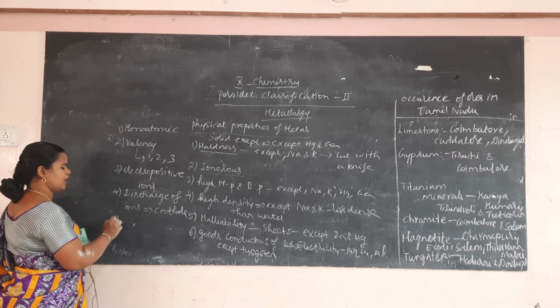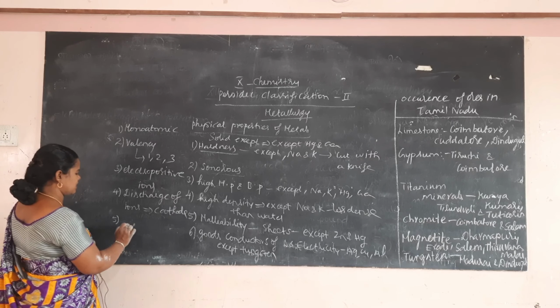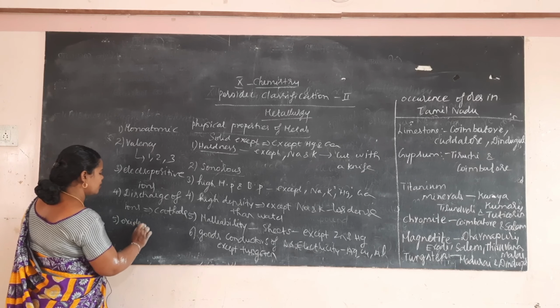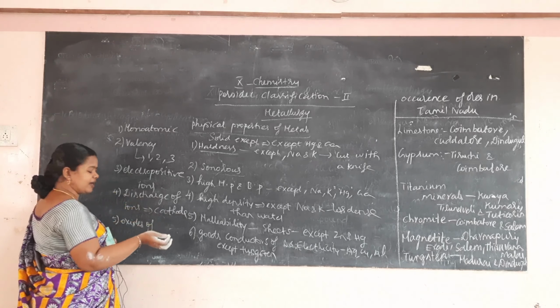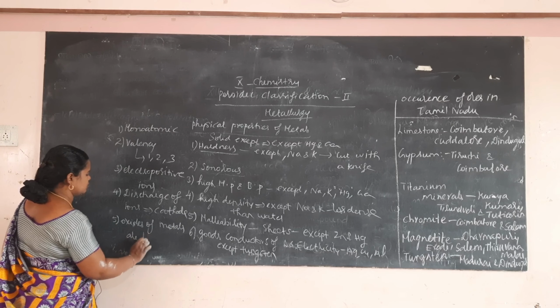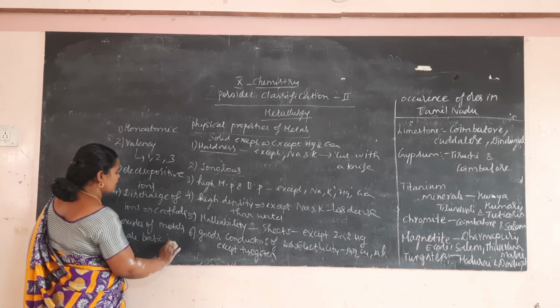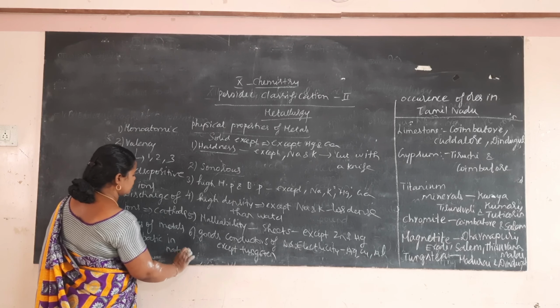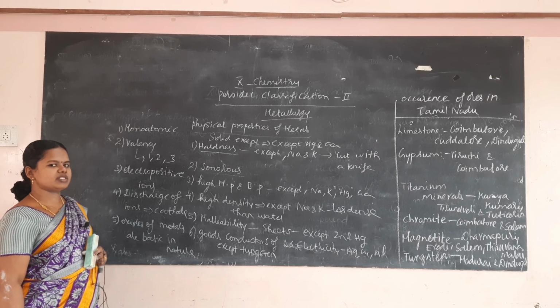Then the oxides of metals are basic, and oxides of non-metals are acidic. Oxides of metals are basic in nature. So these are the chemical properties of metals.